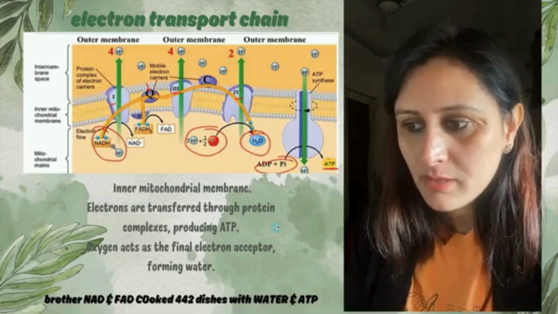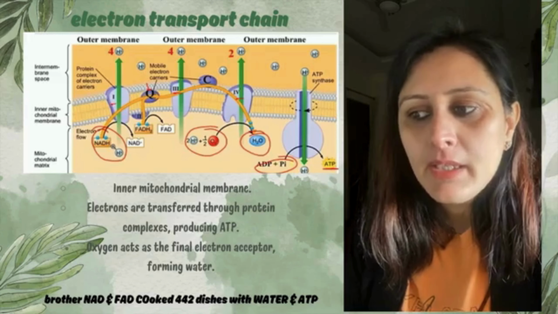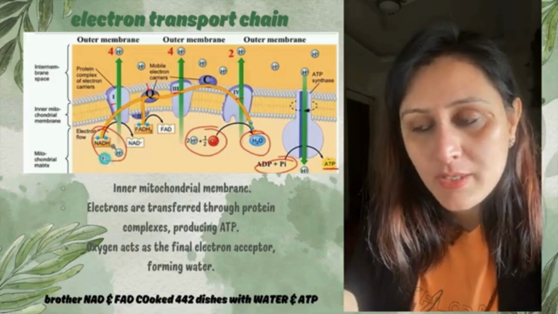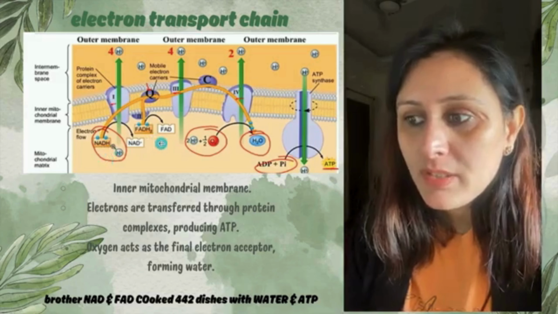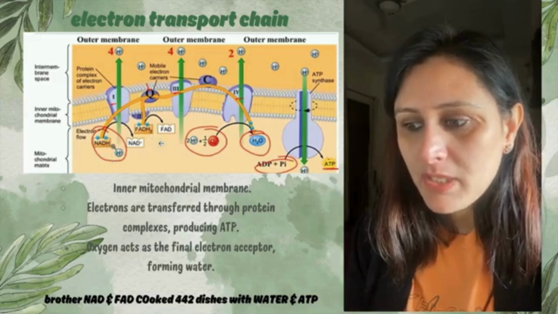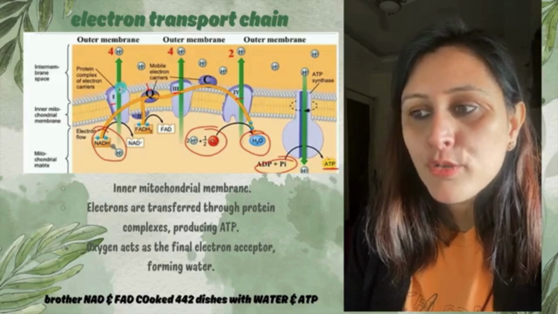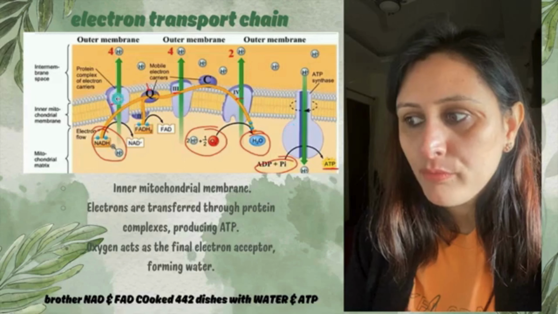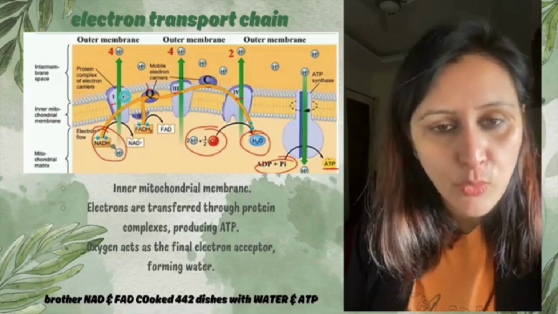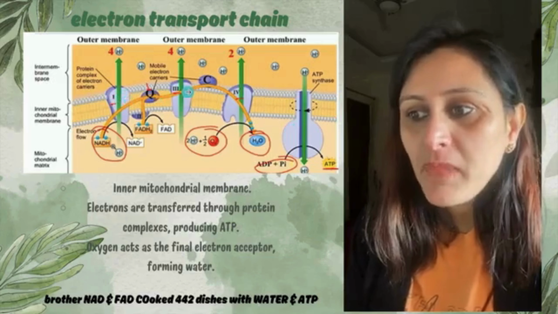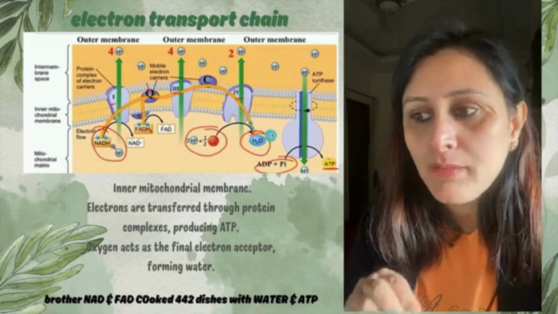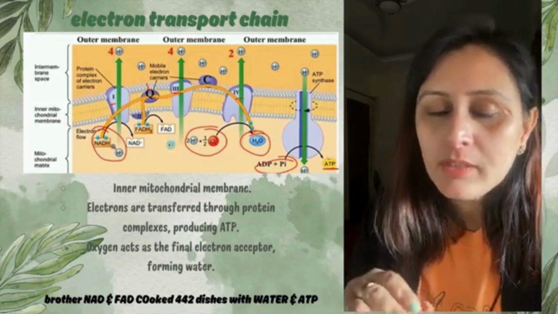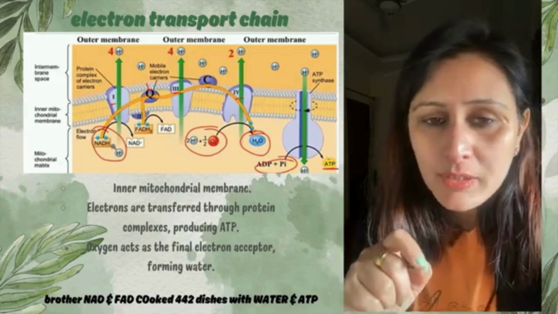ATP is generated, right? Now NADH, FADH हमें previous Krebs cycle से मिले हैं which are going to be utilized here. अब ये क्या है? What are these four-five elements that we can see here? ठीक है, so these are the complexes. Complex number 1, 2, 3, 4, 5, which is generally written in Roman numerals, right? So these are the protein complexes that help to transport the electrons, right? क्यों transport करने की जरूरत है?